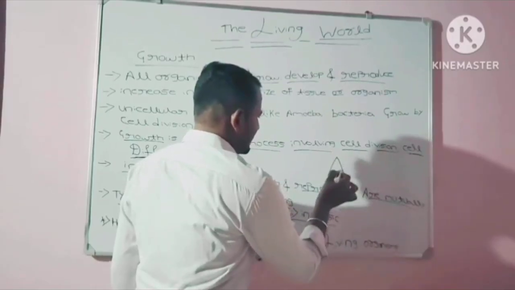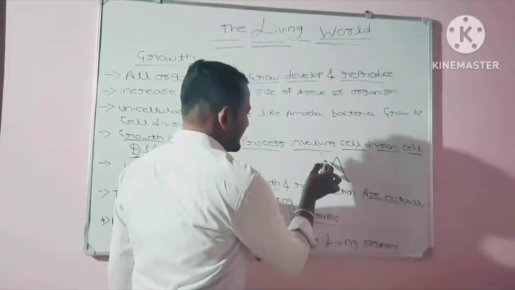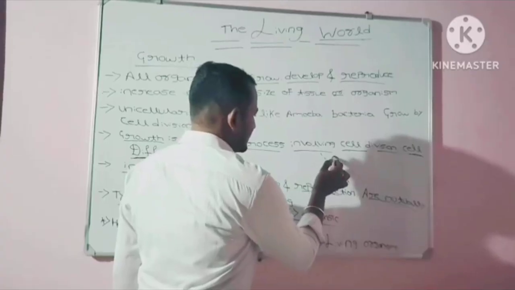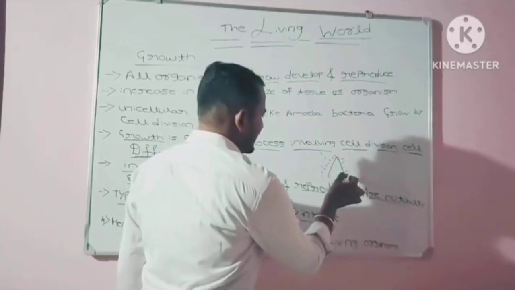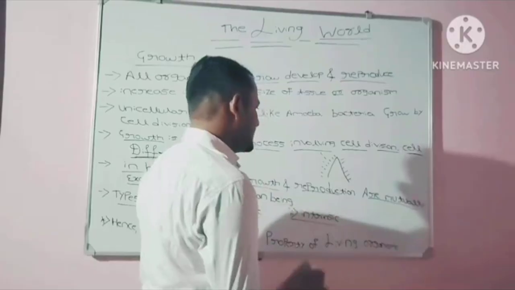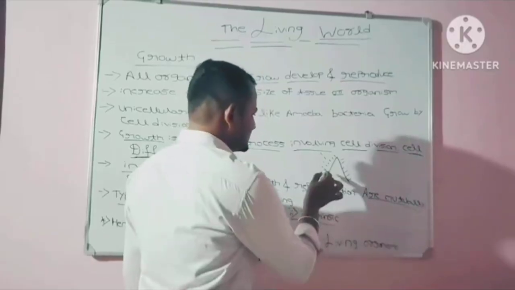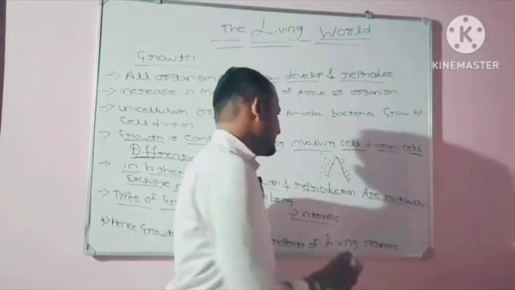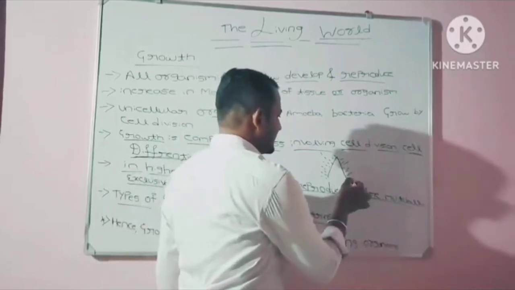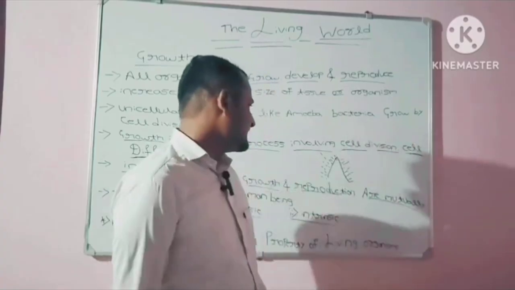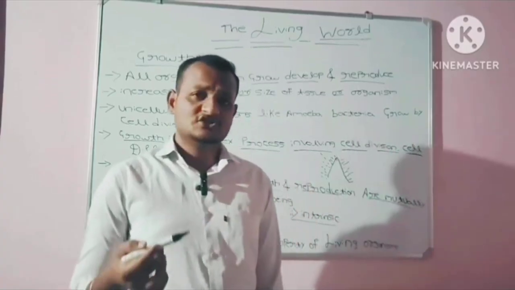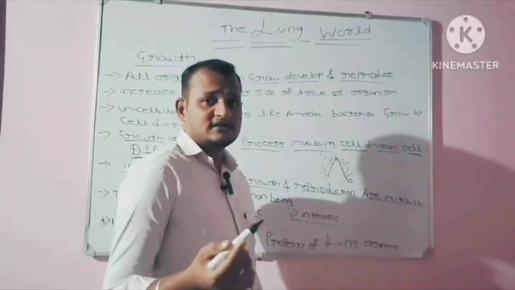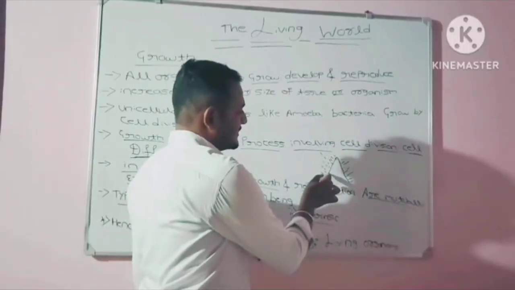On a mountain, snow is deposited, or some sand particles are deposited. So in this case, non-living things can also show growth due to deposition of snow, ice, or sand particles.